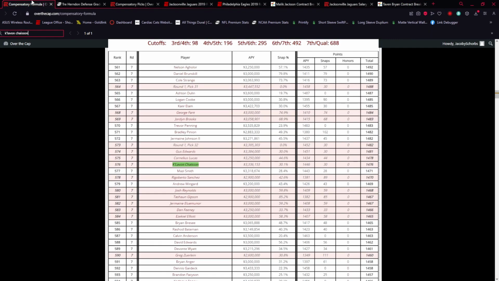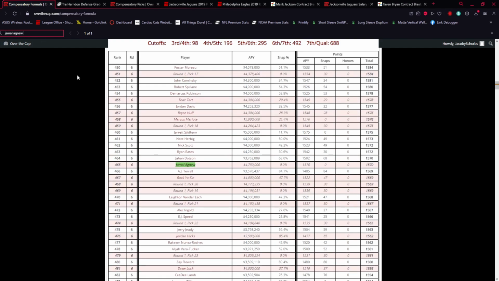So I think Calvin Chason is absolutely going to hit that value, right? And keep in mind the Jaguars paid him at this value this season too, so he wasn't even worth cutting for him. So that is something to factor in. Now, the final one that I want to talk about, I'm not completely sure where he falls. And right now, he's pretty high on this list. Jamal Agnew is currently a 6th rounder.